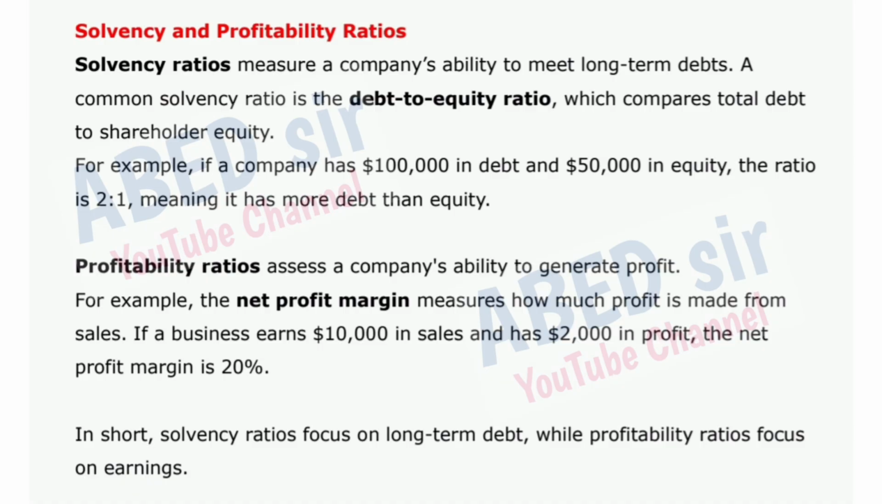Profitability ratios assess a company's ability to generate profit. For example, the net profit margin measures how much profit is made from sales. If a business earns $10,000 in sales and has $2,000 in profit, the net profit margin is 20%. In short, solvency ratios focus on long-term debt, while profitability ratios focus on earnings.